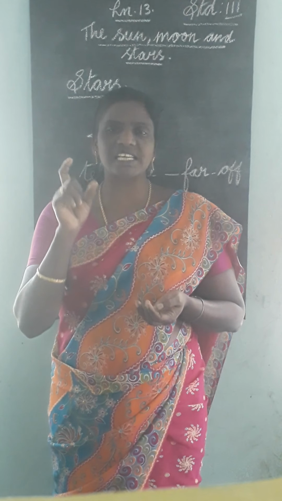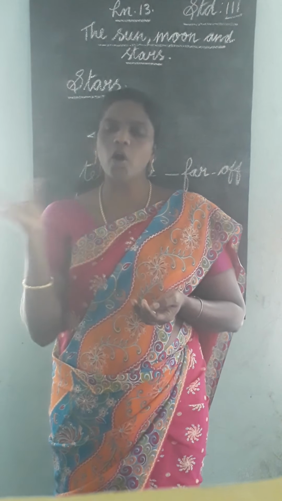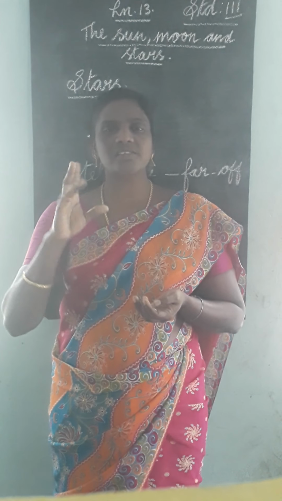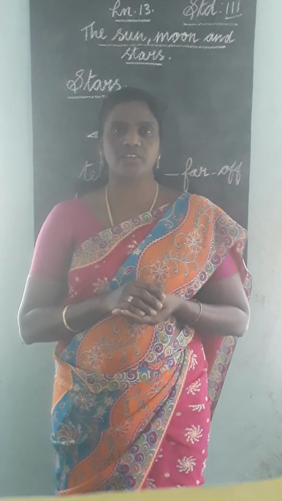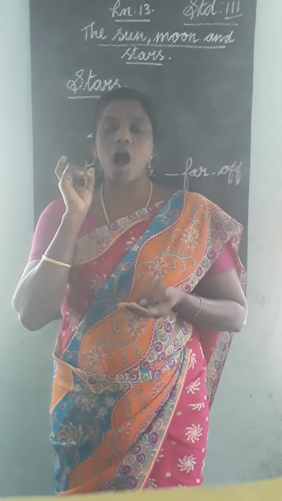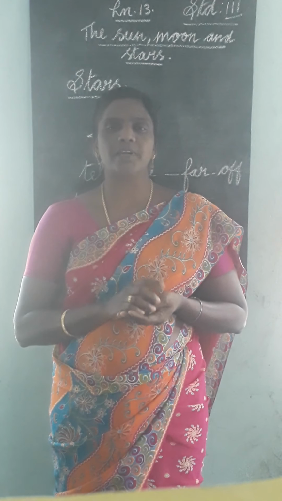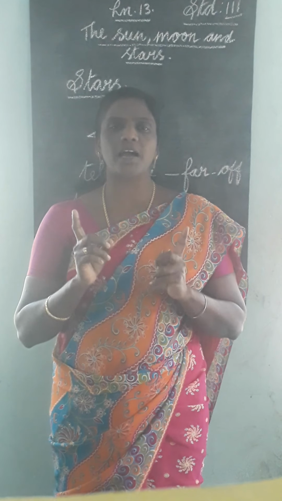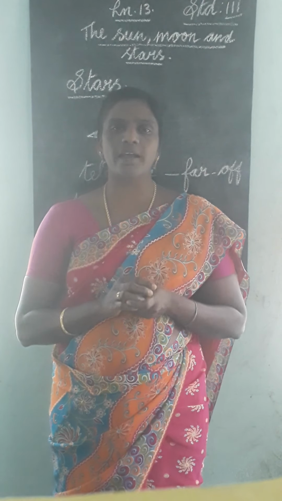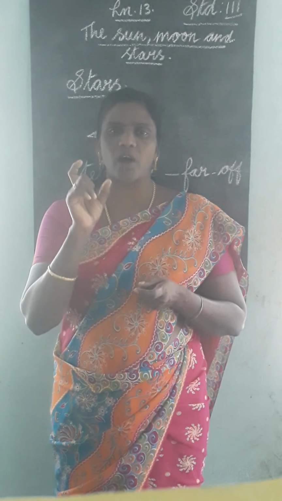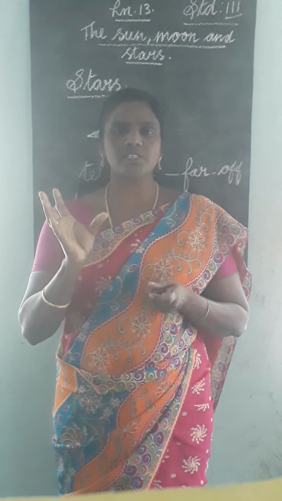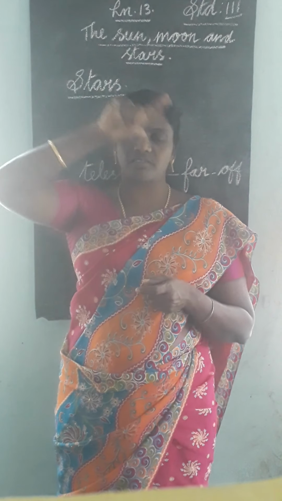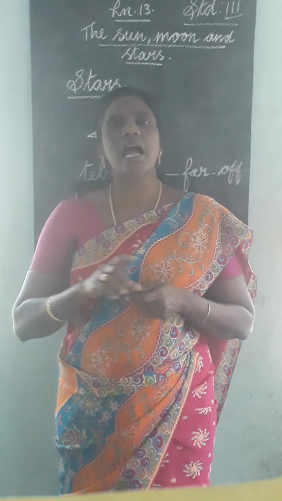He also said that the moon has no light of its own but shines when lit by sunlight. So who is telling? Aryabhatta, Indian astronomer. Aryabhatta explained that the earth is round and rotates on its axis.